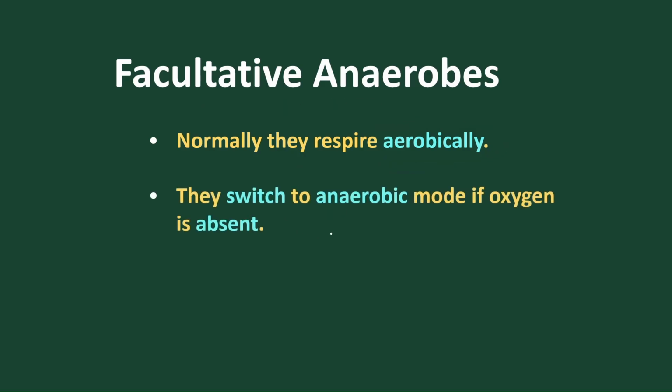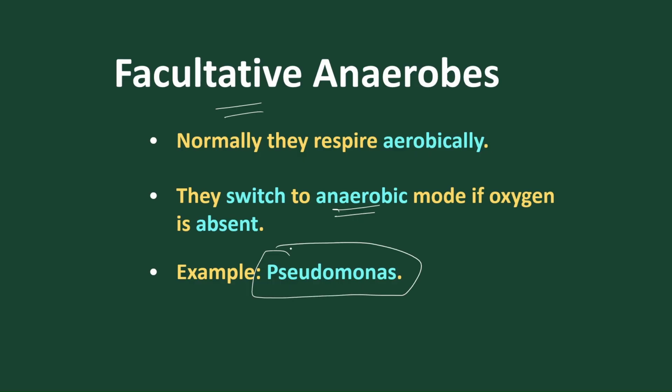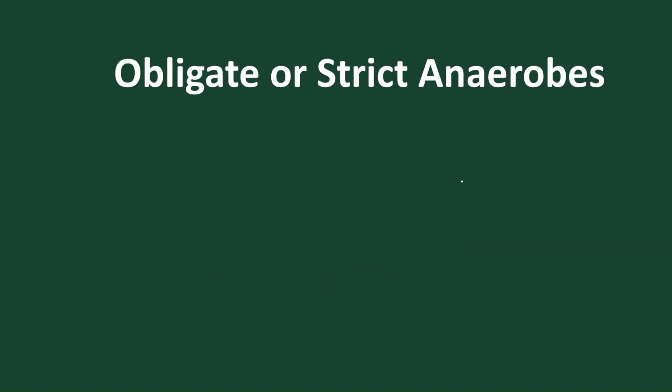In adverse condition, they switch to anaerobic condition, and this nature is called facultative. The best example is Pseudomonas. So facultatives are normally aerobic, but in adverse condition they change to anaerobic, and this nature is called facultative. Got it?